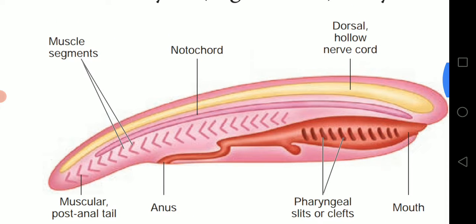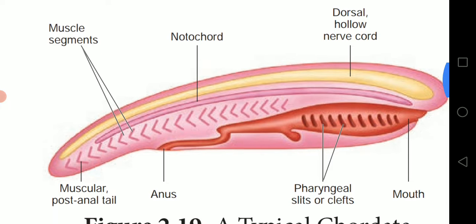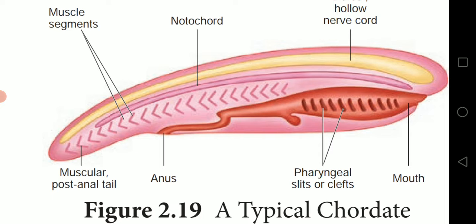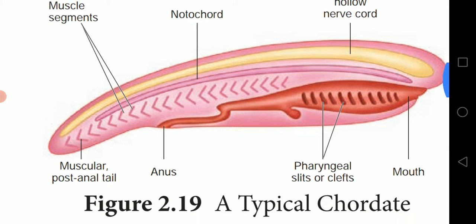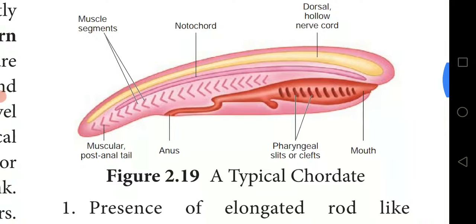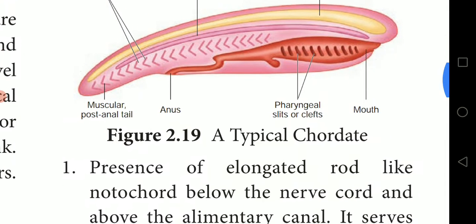The yellow colored one is the nerve cord, and below that is the notochord, and below the notochord you can find pharyngeal gill slits as part of the digestive system, from mouth, pharyngeal gill slits, to anus. These three major parts must be there in chordates. That's a typical chordate structure. We'll see one by one.